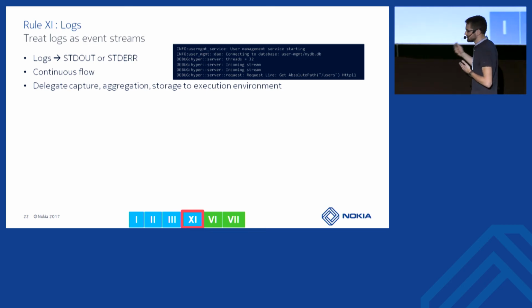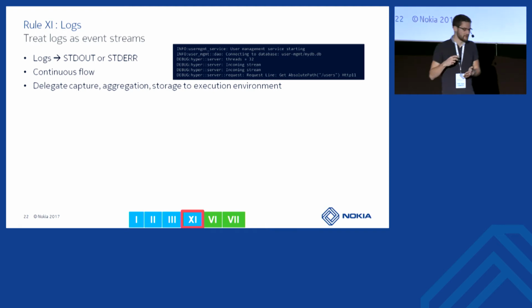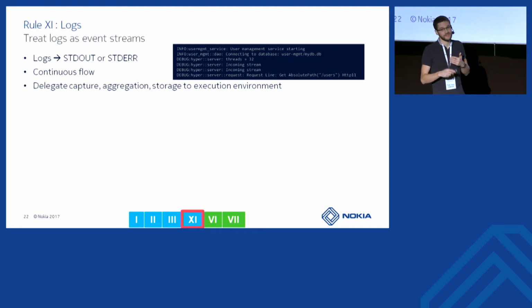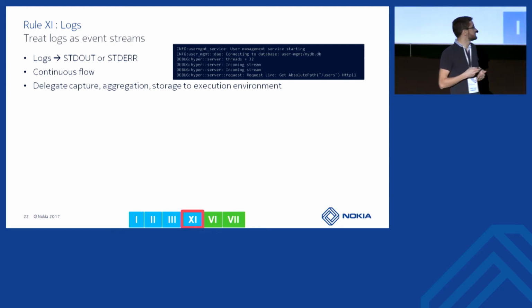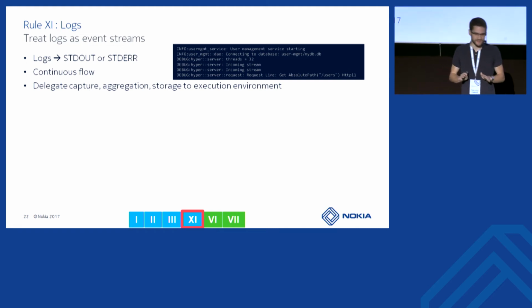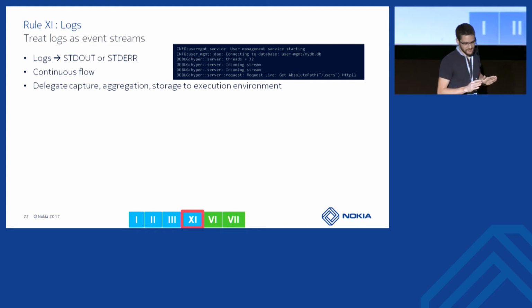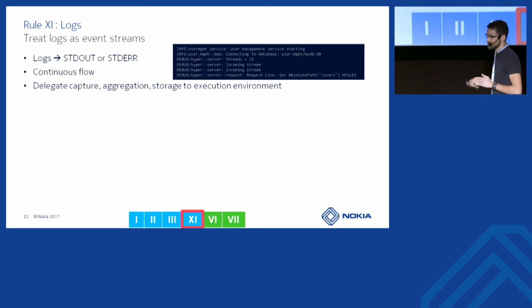Should they go to a file? Should you do some log rotation? How would you handle archiving of those logs? This is not your job. This is not your application or your service's job. Just display that on your standard output, and the execution environment will grab everything for you and process this.